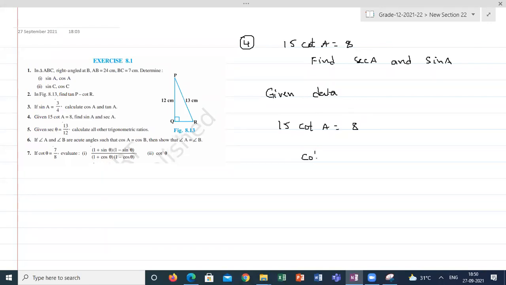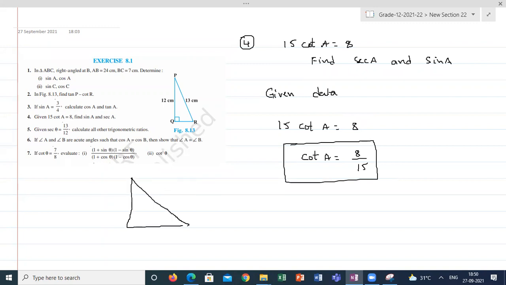From here, cot A is equal to 8 by 15. So this data is enough to calculate anything. I am taking a right angle triangle at B, A, C. According to definition of the cot, adjacent side by opposite side of A.